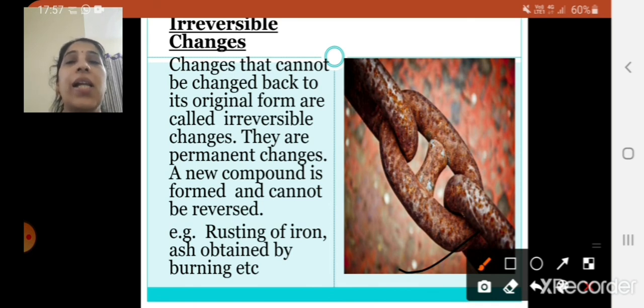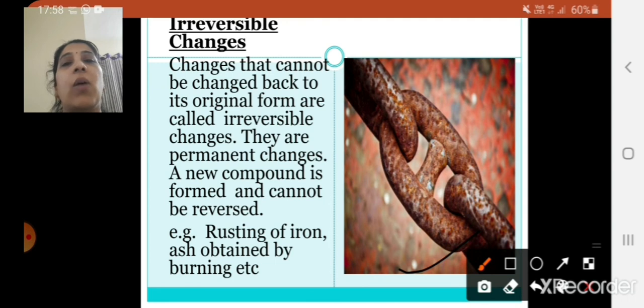Then we saw around 11 types of changes. There are 11 types of changes for you in this lesson, right? And then we saw each change in detail. First we saw the man-made changes. The changes which are made by man are called man-made changes. Then we saw the useful changes. The changes that are useful to us are called useful changes. Then we saw the harmful changes. Changes that are harmful to us are called harmful changes.